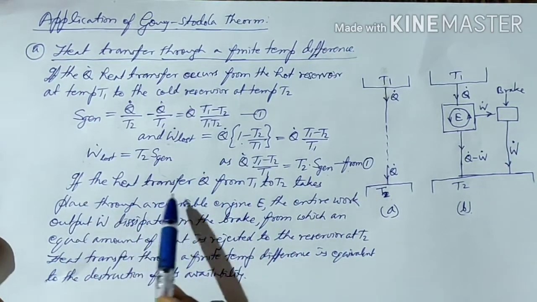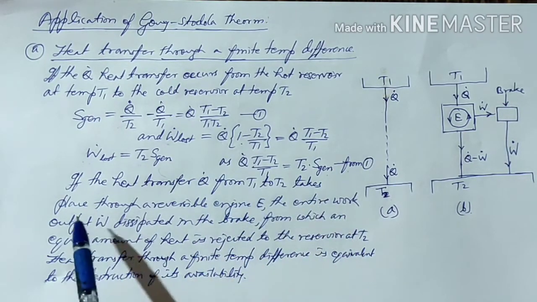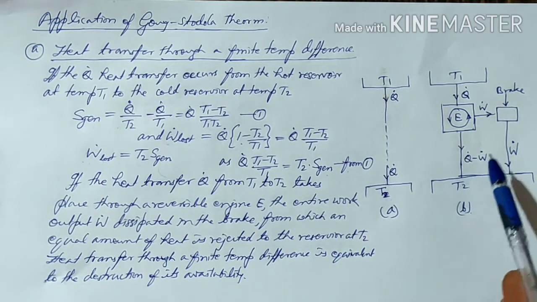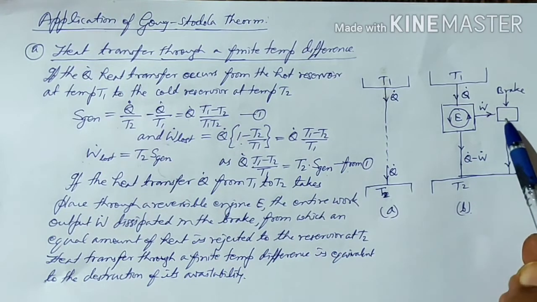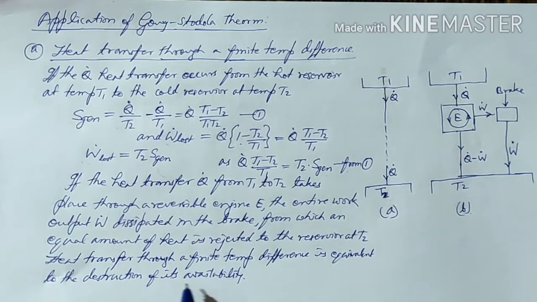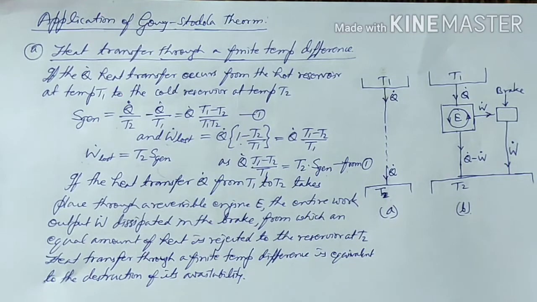That is, if the heat transfer Q dot from temperature T1 to T2 takes place through a reversible engine, the entire work output W dot is dissipated in the brake, from which an equal amount of heat is rejected to the surrounding at temperature T2. That is, the heat transfer through a finite temperature difference is equivalent to the destruction of its availability. So this much we had lost. So that is the destruction we are getting.